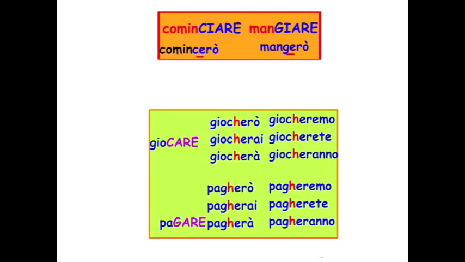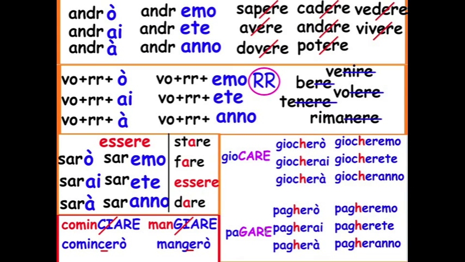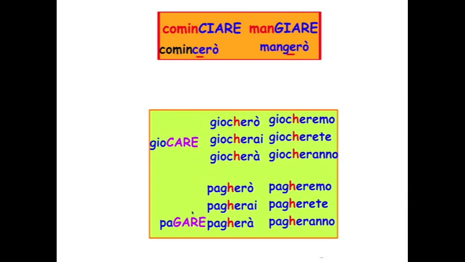Then we have two more categories. The carregare verbs, and ciareggiare. So carregare, you add the H for all of them, okay? Because you want to maintain the sound. This is for are verbs, also for the present tense, but that's only valid here and here. And then ciare and giare.